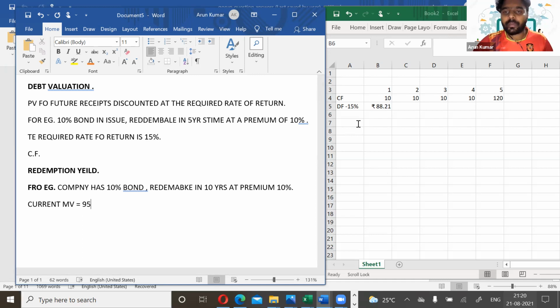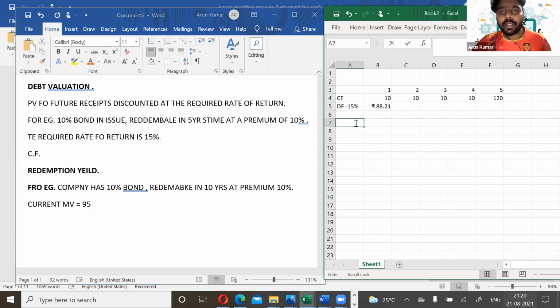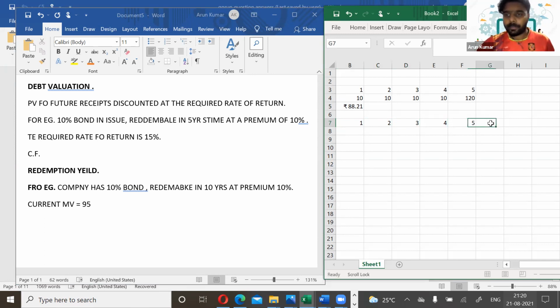So how will you calculate the redemption yield here? Literally, you have to calculate the IRR of that project. That's the redemption yield. Okay, so how will you calculate the IRR here? Year 1, year 2, year 3, year 4, 5, then year 6, year 7, year 8, year 9, and year 10.